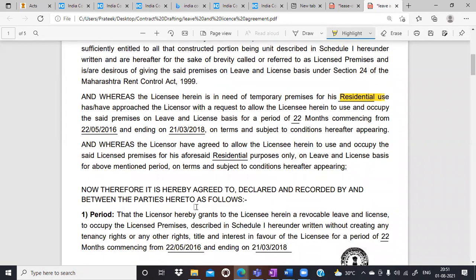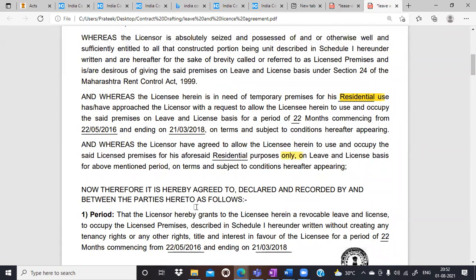Now, again, only is mentioned: only herein to use and occupy the said license premises for his aforesaid residential purpose only. Again, the only is mentioned. So, possession is being enjoyed by Mr. B for residential purpose only. So this is the limited period.